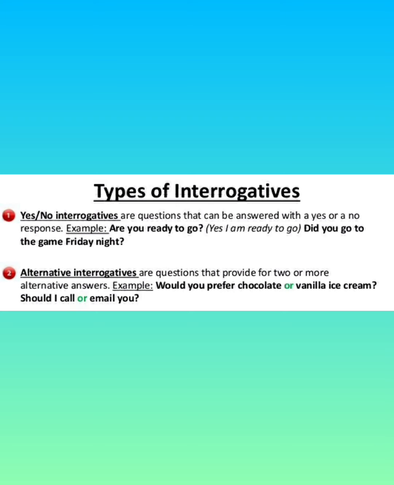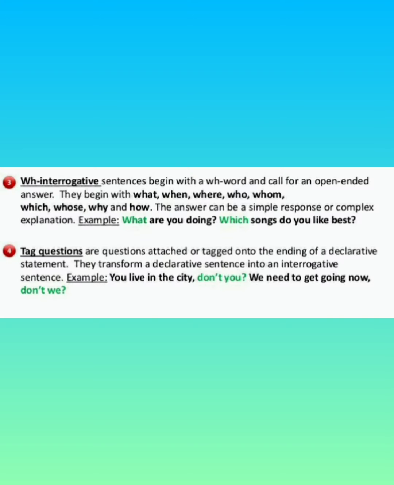Alternative interrogatives are questions that provide for two or more alternative answers. For example, would you prefer chocolate or vanilla ice cream? Shall I call or email you? Here you will get options, and you can choose one of them. Options you will get in alternative interrogatives. Now, WH interrogatives. Sentences begin with a WH word and call for an open-ended answer.